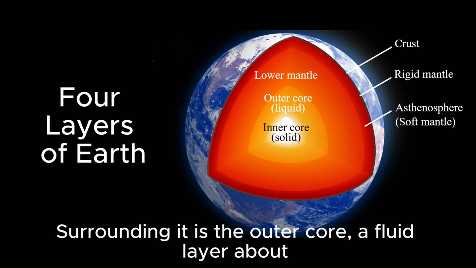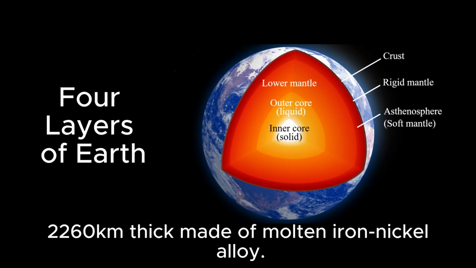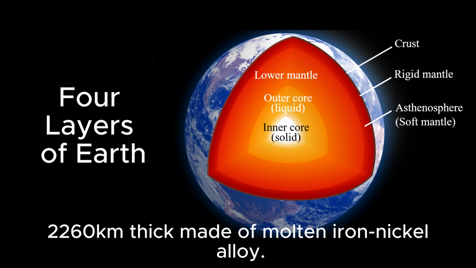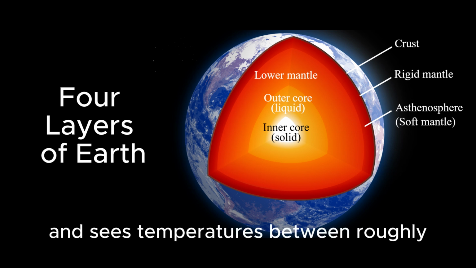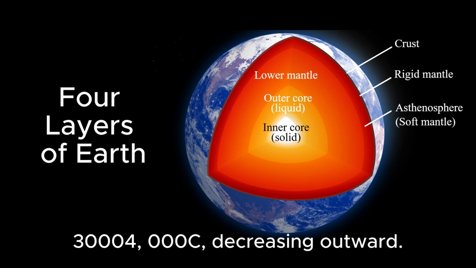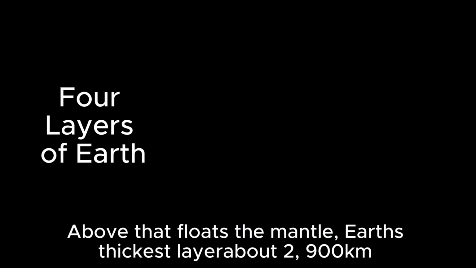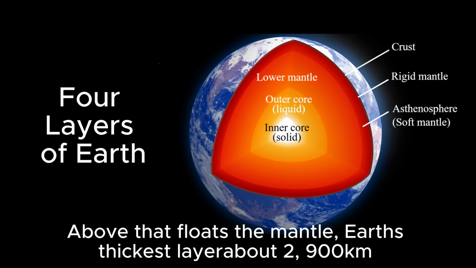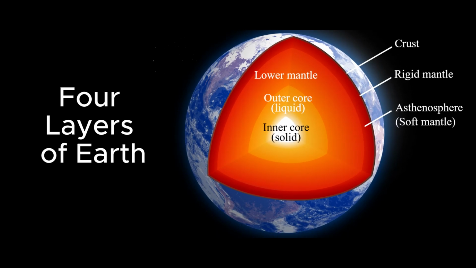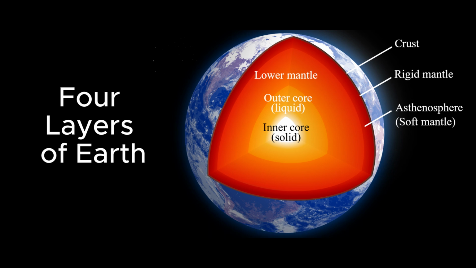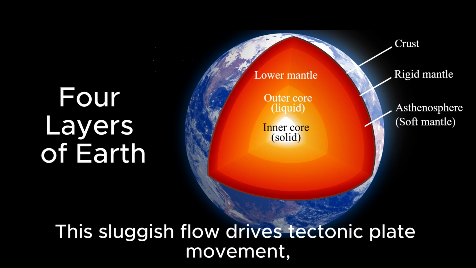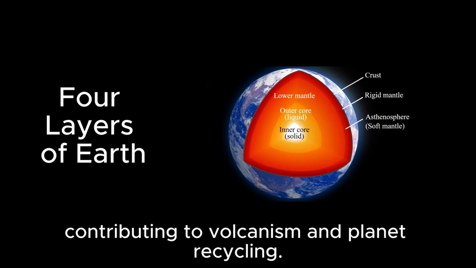Surrounding it is the outer core, a fluid layer about 2,200 kilometers thick, made of molten iron-nickel alloy. This churning metallic ocean generates Earth's magnetic field and sees temperatures between roughly 5,000 °C and 3,000 °C, decreasing outward. Above that floats the mantle, Earth's thickest layer, about 2,900 kilometers, 1,800 miles deep, comprising hot, solid silicate rock so ductile it behaves like caramel over geologic time. This sluggish flow drives tectonic plate movement, contributing to volcanism and planet recycling.